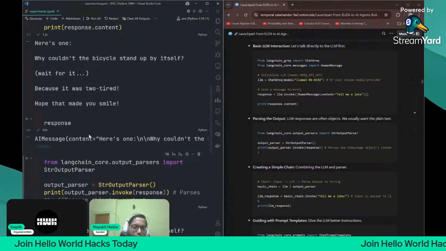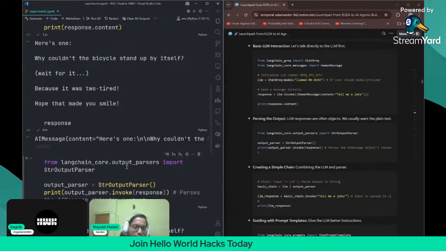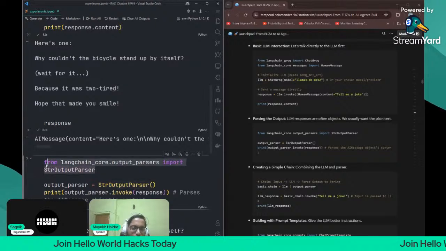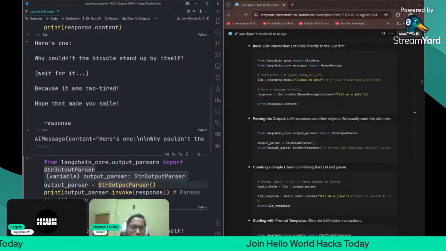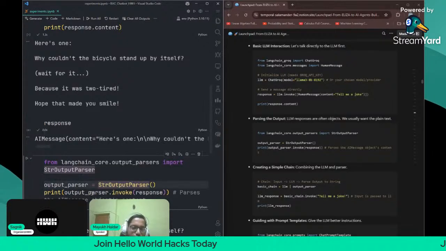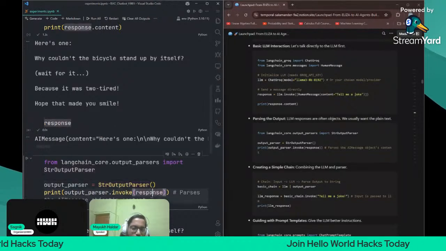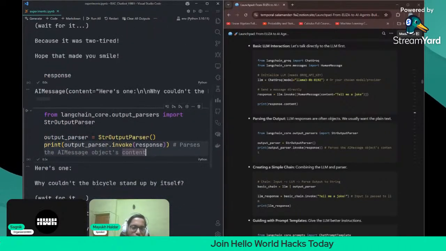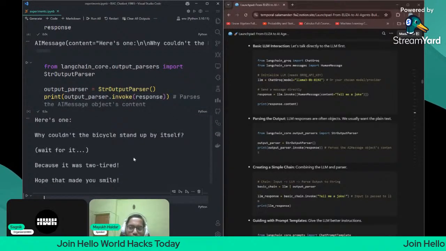But if you want to get it automatically, you can use the StrOutputParser, which is present in the langchain core output parsers module. We are importing the StrOutputParser class from there, then instantiating the class object, and then printing output parser dot invoke. We are running the output parser to get the response. Now you will see the response is only response dot content. Same thing, only different ways of writing it.